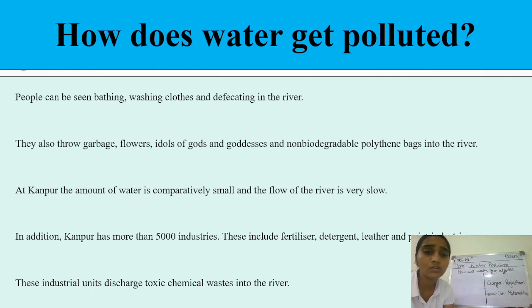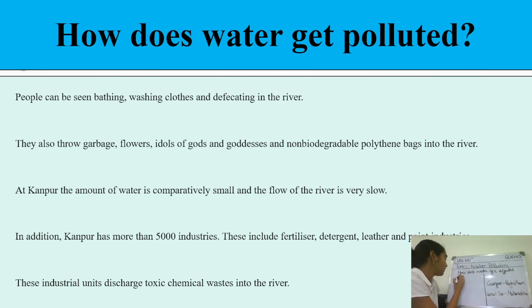So students, at Kanpur, the amount of water is comparatively small and the flow of the river is very low. We have seen how many industries there are? More than 5,000 industries in Kanpur, if we are talking specifically. So what are they including actually? Those industries, because products are being made, right? So do you think the products consist of chemicals, because chemicals are eventually used?